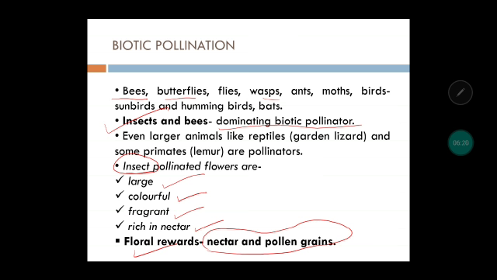Floral rewards means, what is the benefit for insects and bees in carrying out the pollination, right? See, pollination is useful for the flower, for the plants, but what advantage will insects and bees be taking? They will be taking nectar and they will be taking the pollen grains. So that is why these are the characteristics of insect pollinating flowers. They are rich in nectar.